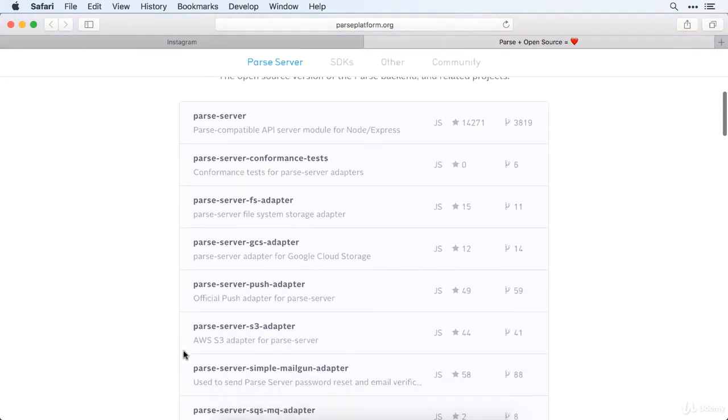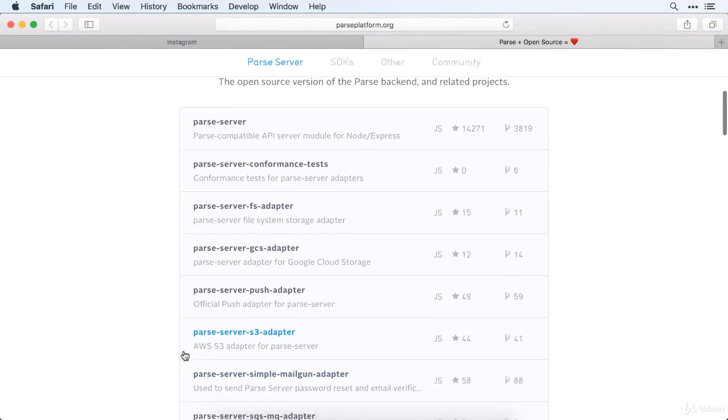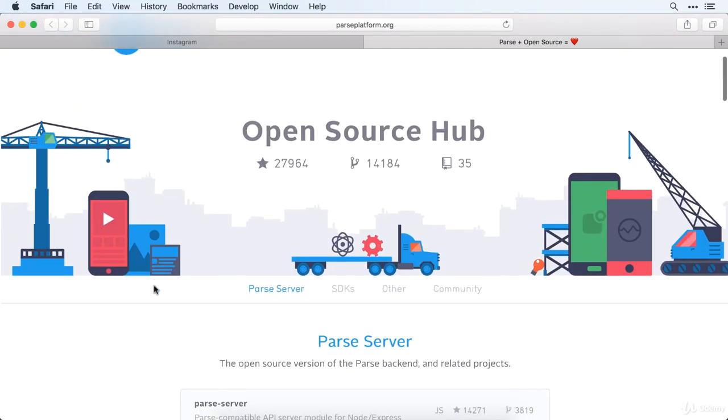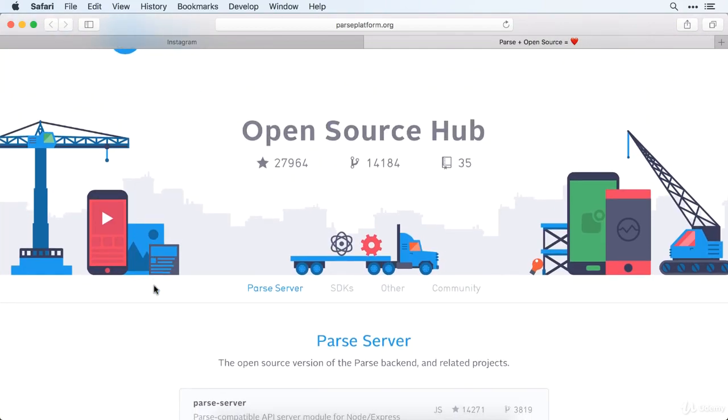Now all the Parse code has been open sourced and people have been updating it on their own, which is pretty great to see. And the awesome thing about Parse being open source now is that if you want to run Parse on your own server, it is completely yours, right? There's no chance of Facebook shutting this down, or Google shutting down Firebase.